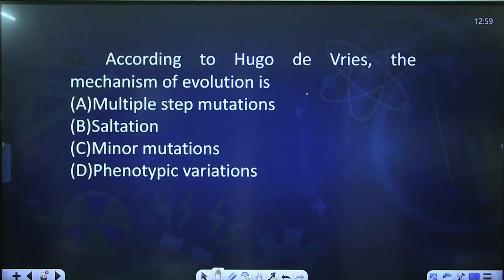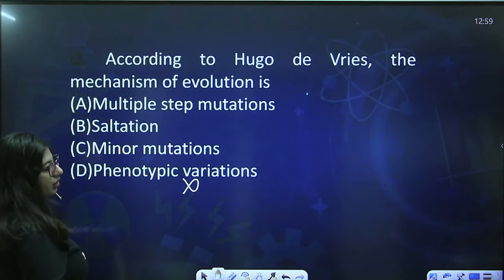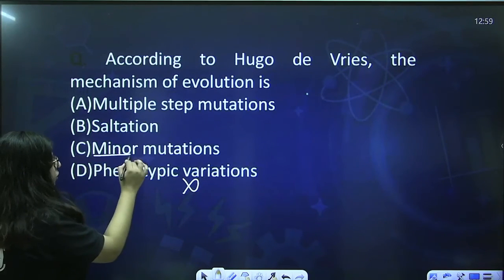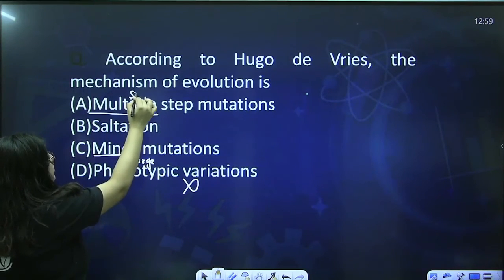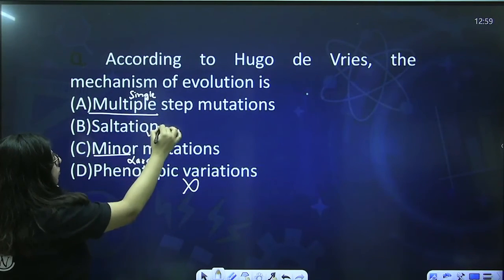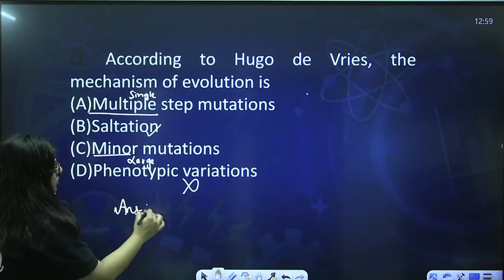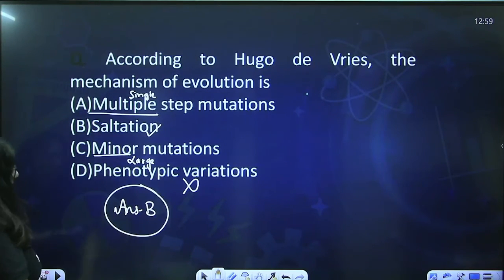According to Hugo de Vries, the mechanism of evolution is single step mutation, saltation, minor mutation, multiple step mutation, saltation, minor mutation, phenotypic variation. Variation was not used by Hugo de Vries. They were not minor changes, they were large changes. They were not multiple, rather single step. And yes, they are known as saltation or sports. So the answer is B. Next.